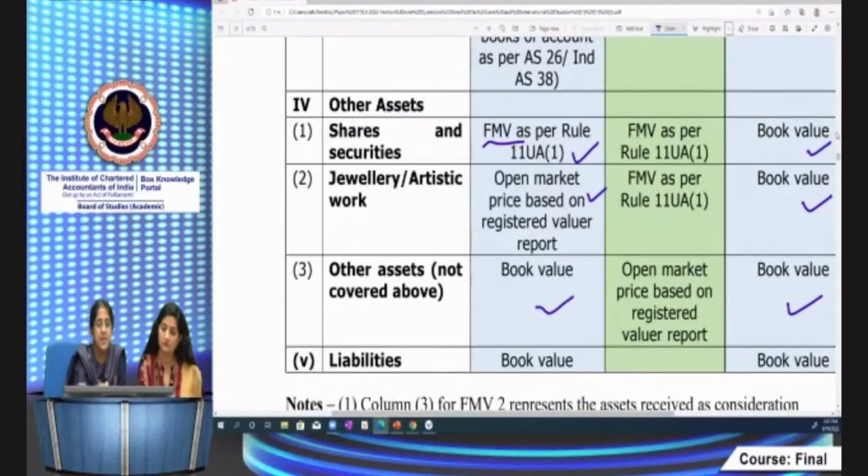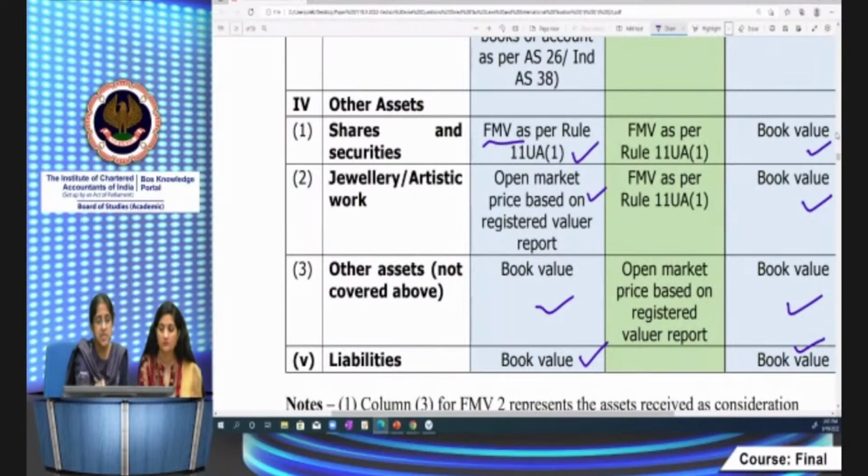For liabilities, both are value as per books of accounts. There are specific exclusions when you're computing under Rule 11UAE, as given in Rule 11UAE. Basically equity share capital, proposed dividend, provision for taxation, unascertained liabilities: that list is given, so you go through those specific exclusions.